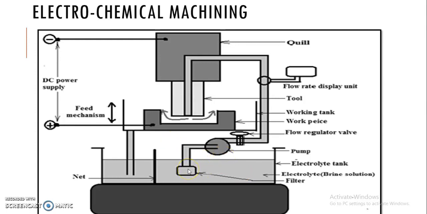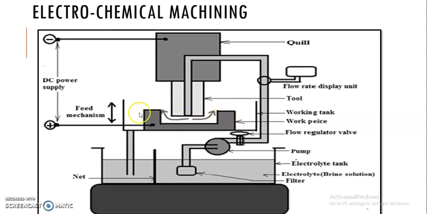With the help of a certain filtering mechanism, we filter this electrolyte, and with the help of a pressurized pump, we provide this electrolyte through this flow control or flow regulating valve to the interaction between tool and the workpiece.